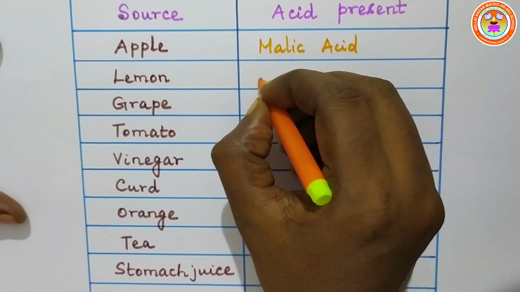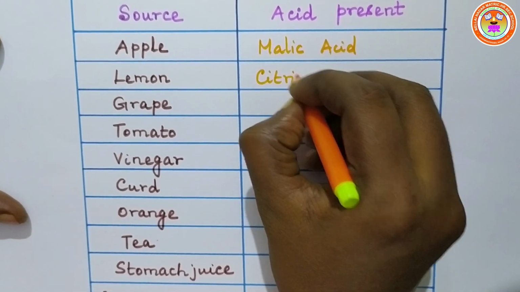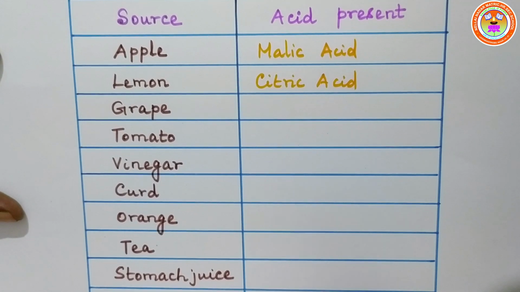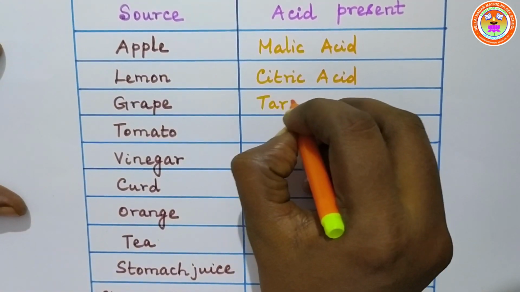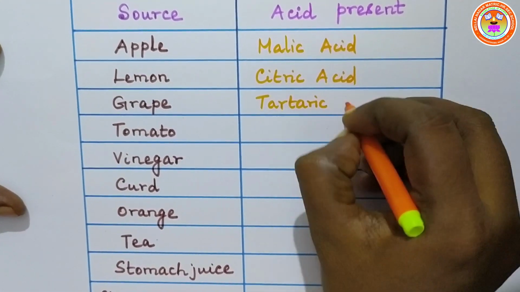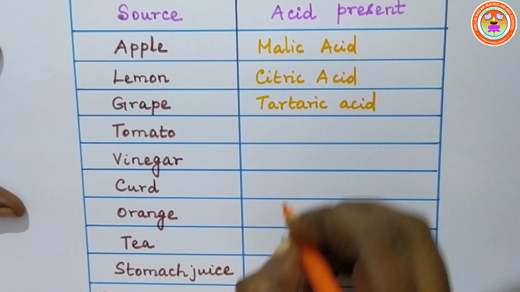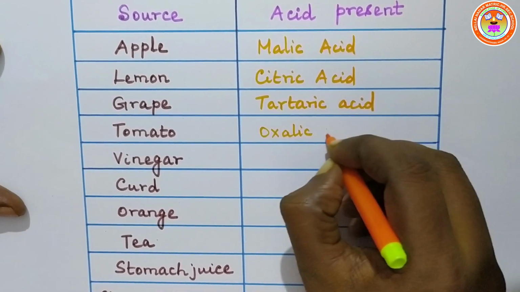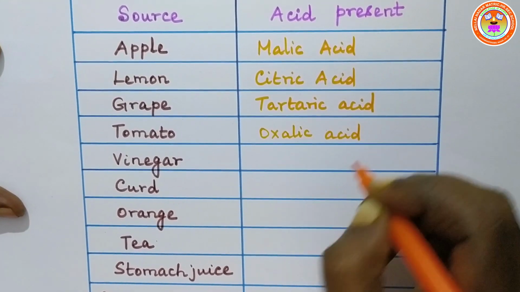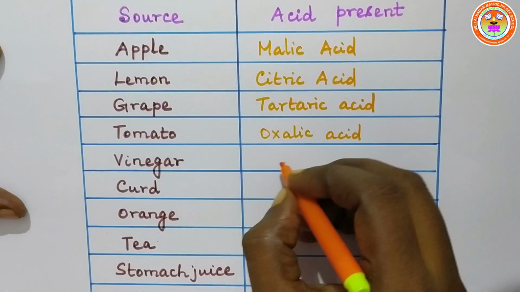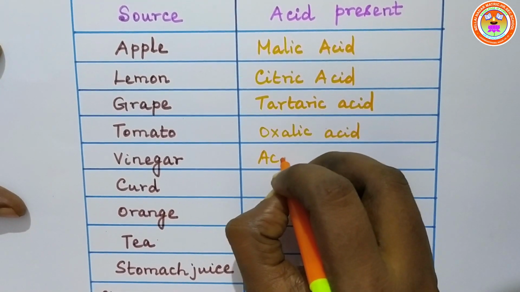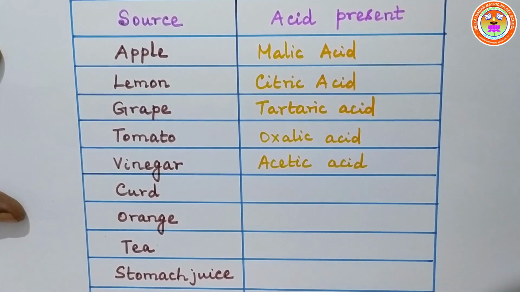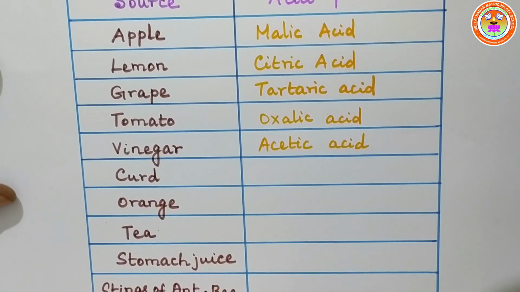Lemon has got citric acid. Grapes has got tartaric acid. Tomato has got oxalic acid in it. Vinegar has got acetic acid. Vinegar is used as a preservative. At home, mothers use it for preserving pickles.